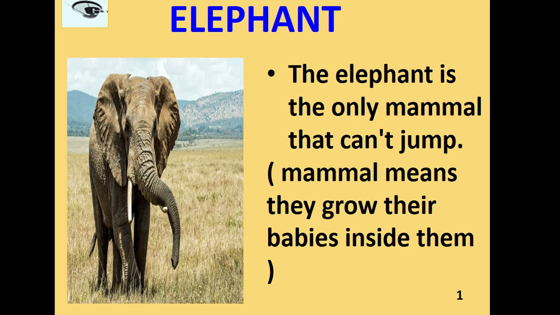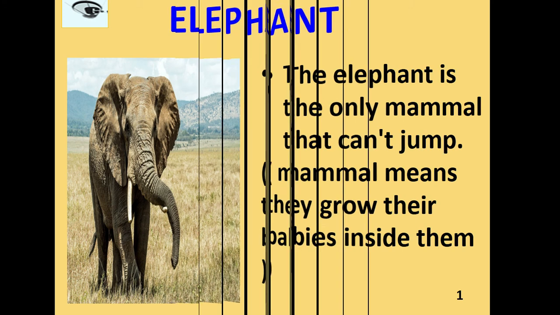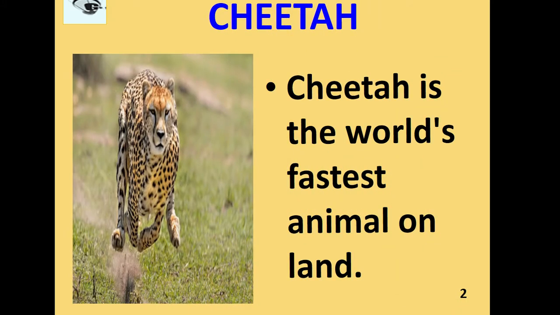Let's learn. Elephant. The elephant is the only mammal that can't jump. Mammal means they grow their babies inside them. Cheetah. Children, cheetah is the world's fastest animal on land.